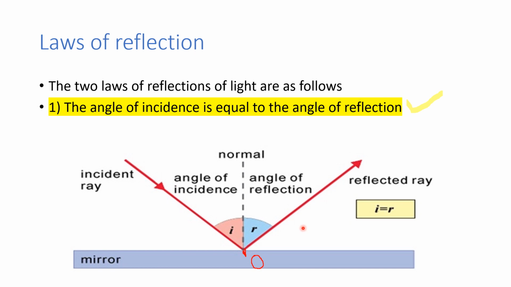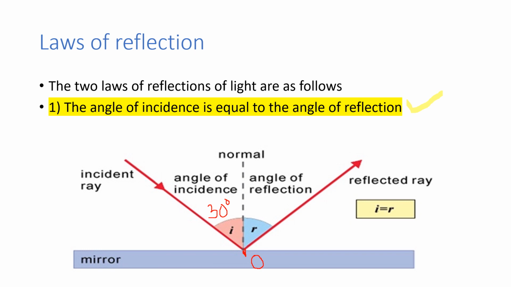So now when you come to the laws of reflection, please remember the angle of incidence is equal to the angle of reflection. It is very simple. This is the first law of reflection. I will show you. Between the incident ray and the normal, if the angle of incidence is 30 degrees, then you will get the same angle as the angle of reflection.